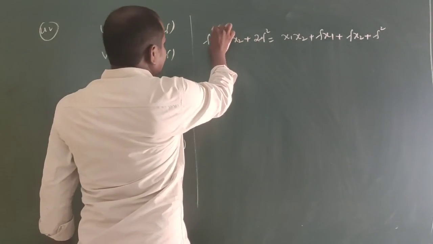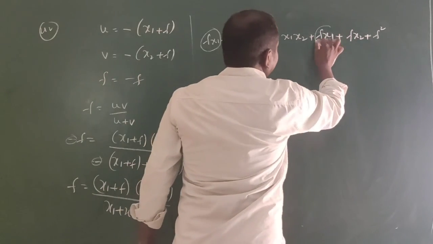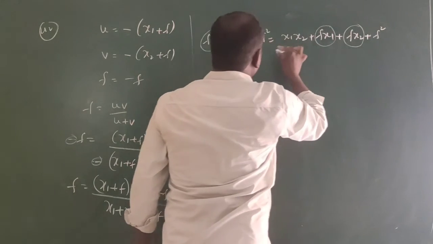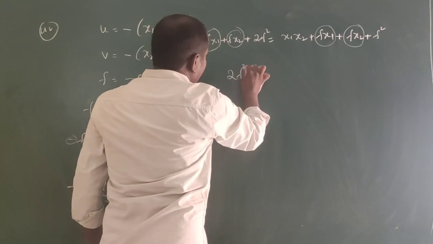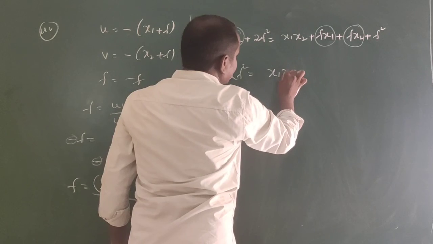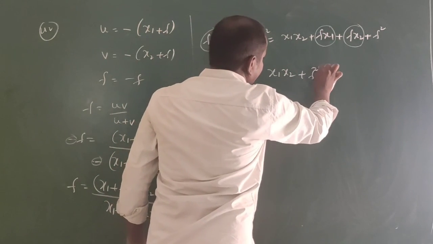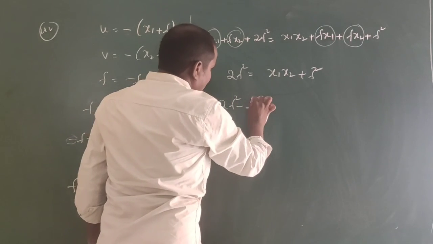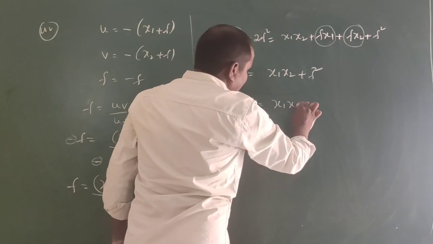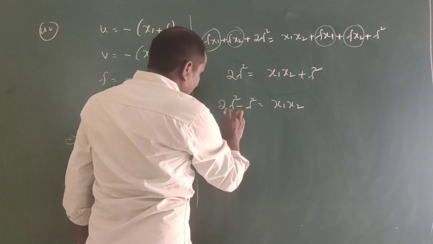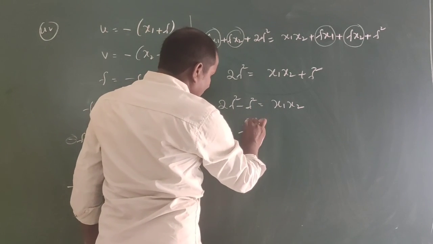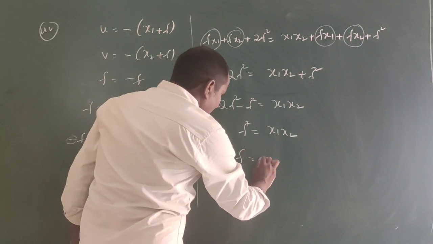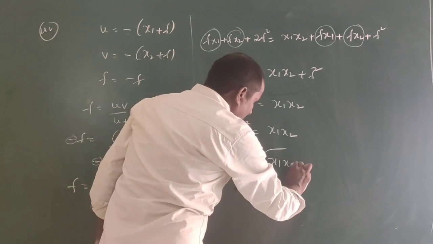Here fx1 will cancel, fx2 will cancel, remaining 2f square equal to x1 into x2 plus f square. Bringing this to this side, 2f square minus f square equal to x1 into x2. We can write here f square equal to x1 into x2, therefore f equal to root of x1 into x2.